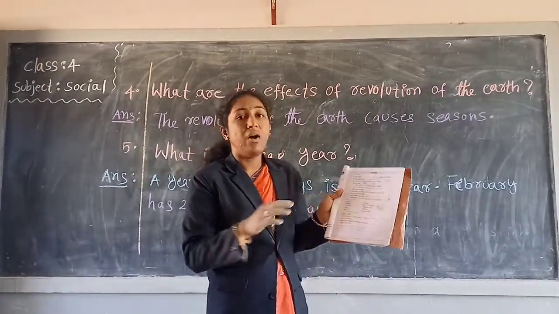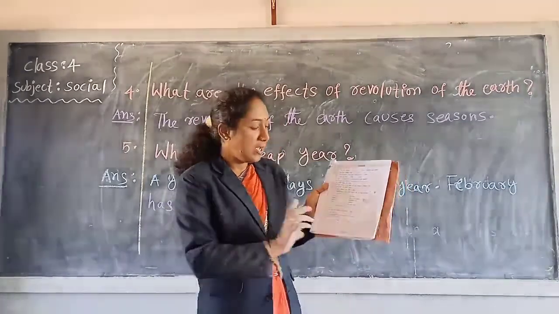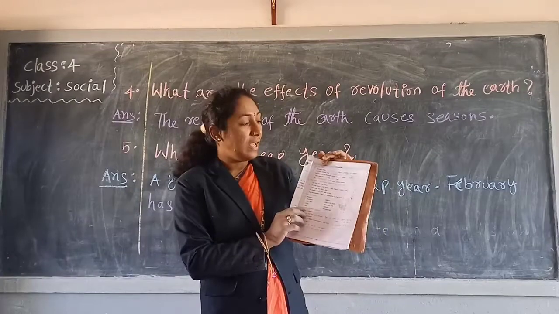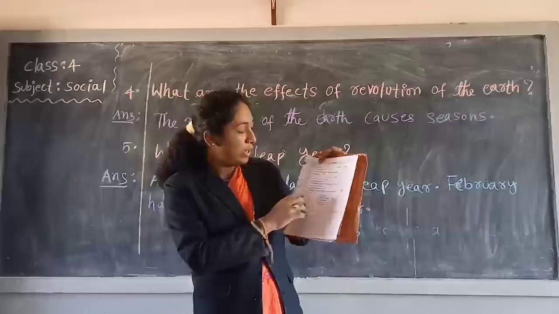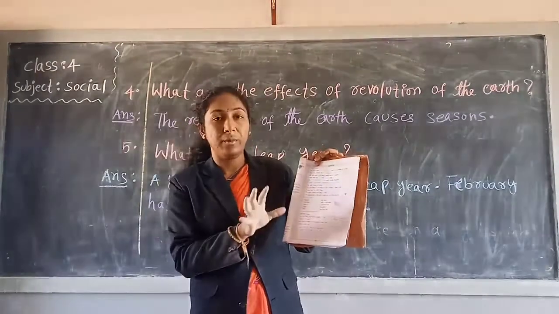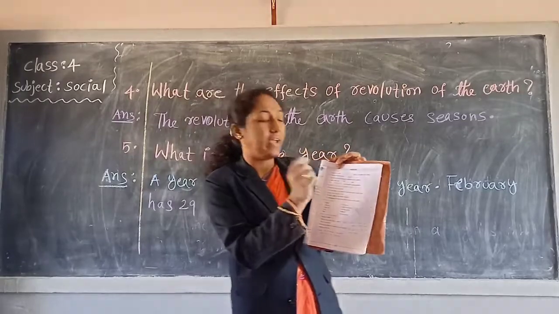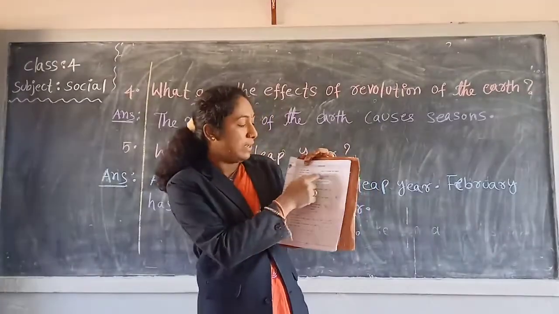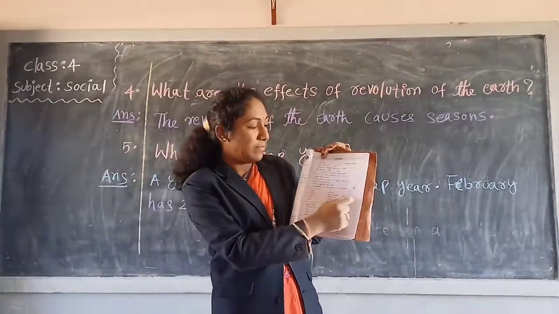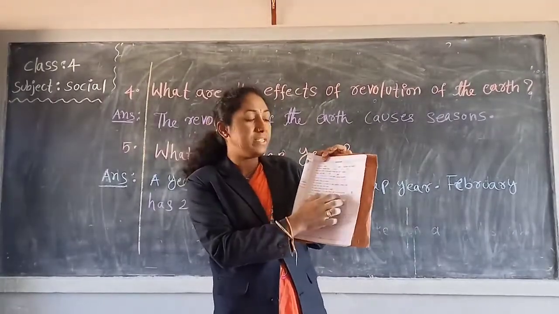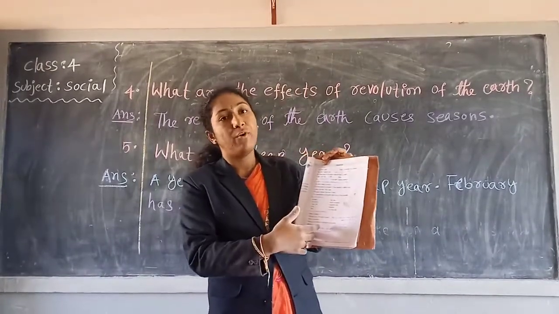So after completion of writing fair notes, you have to take your textbook and write the answers in your textbook also. Only for the first, second, third bits. First, fill in the blanks. Just write the answers in the fill in the blanks and true or false. Next, match the following options. So these 3 bits you have to write in your textbook, and remaining 4 bits also you have to